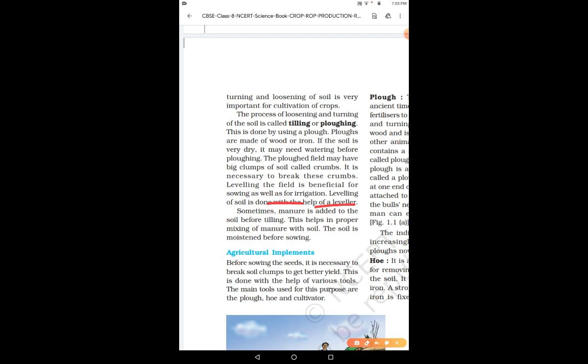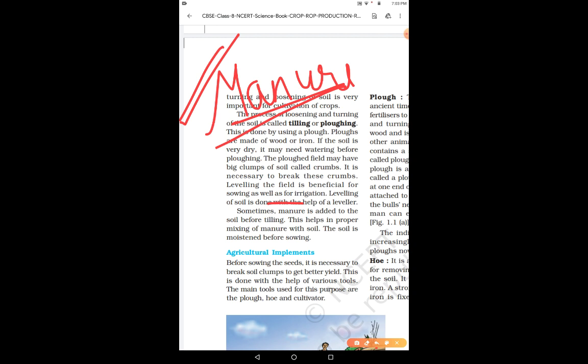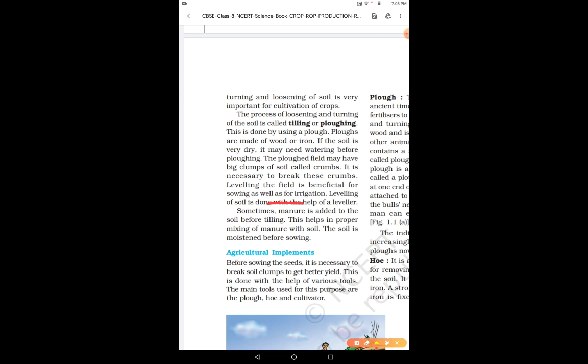So now what happens? Sometimes the manure is also added to the soil before plowing, because when the plowing is done, everything is mixed, right? So if they are mixed, manure gets properly mixed with the soil. Okay, so it increases the amount of nutrients and minerals in the soil, right? And the soil must be moistened before sowing.